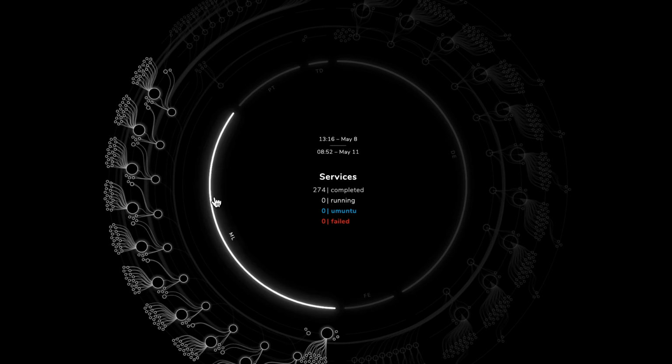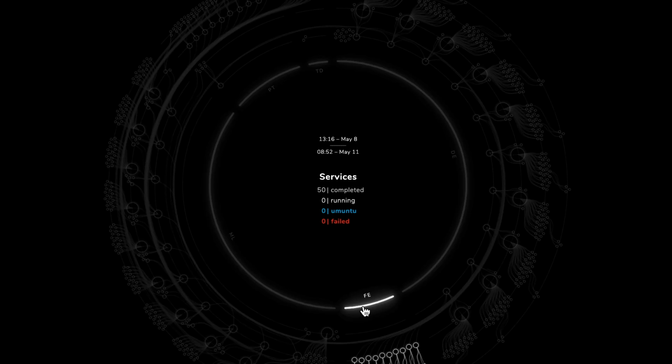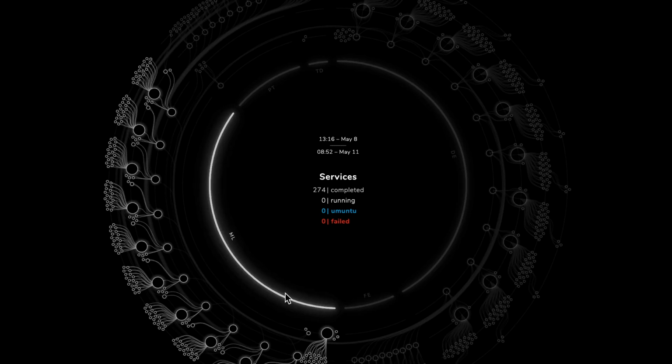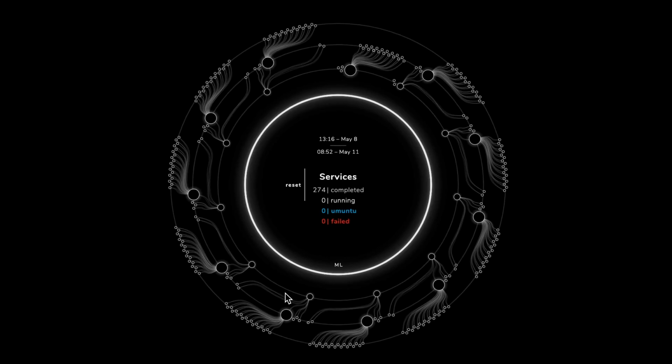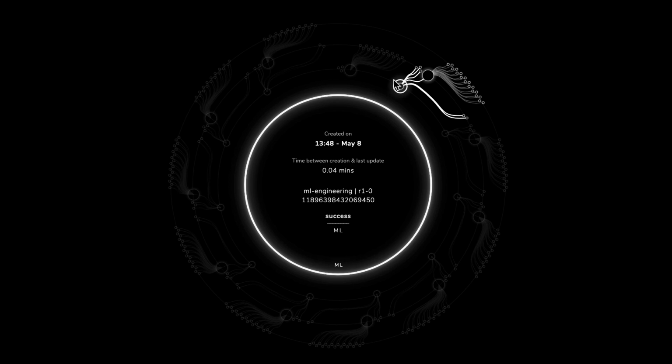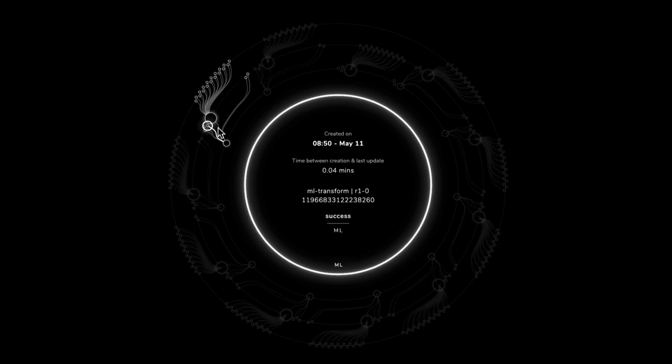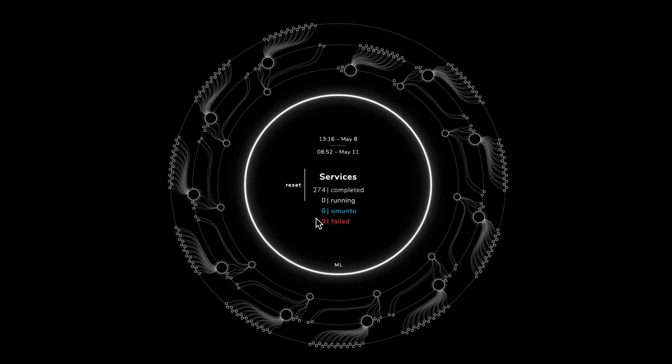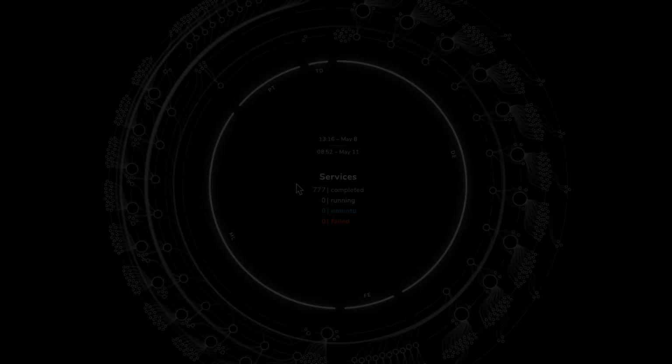Yes. So the visualization reveals the underlying hierarchical structure of a network of services where there are parent services which can call children services, and they can call other children services. So it's an entire network of things running in something like an operating system. And the visualization reveals the state of how things are going. Is something failing? And if something is failing, how is the cascade of fails running through the system? Is something running? Is something finished? So that's the main thing that it does.